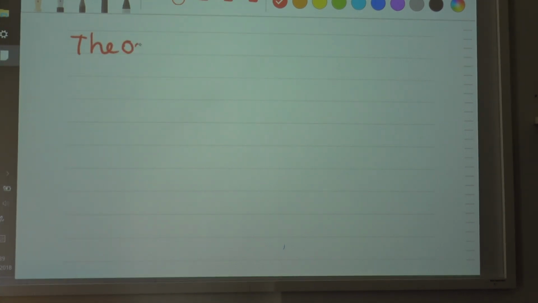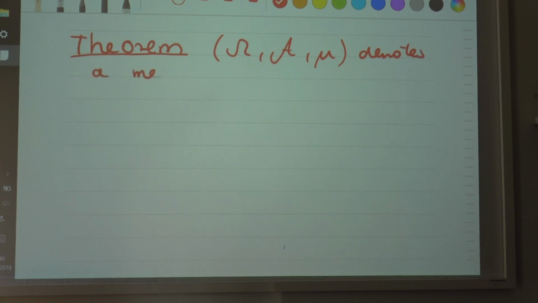Okay, so this will be a theorem. Suppose that we have a measure space. So omega, the sigma algebra and mu denote a measure space.